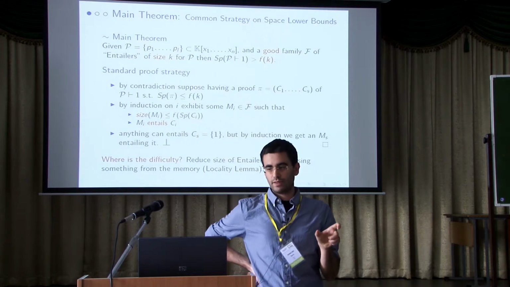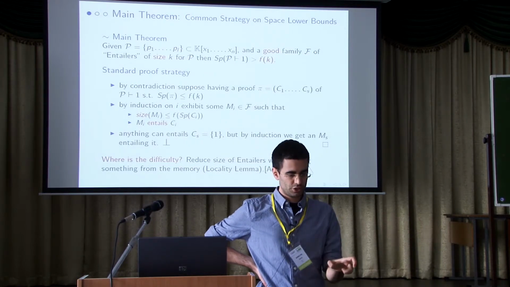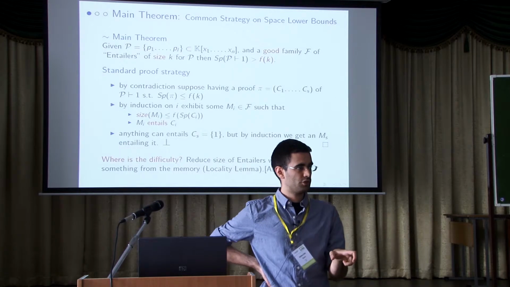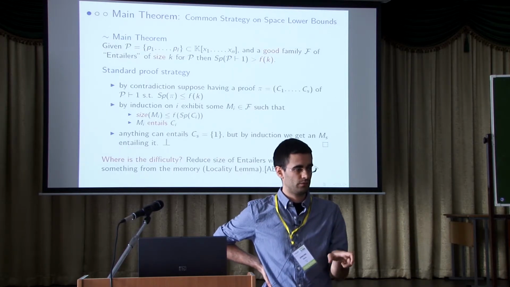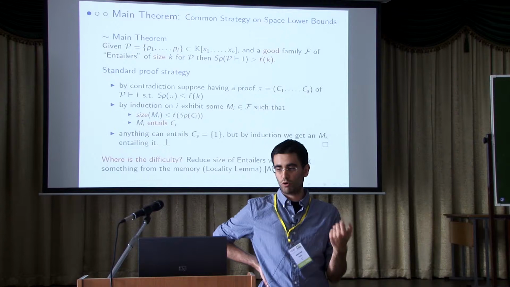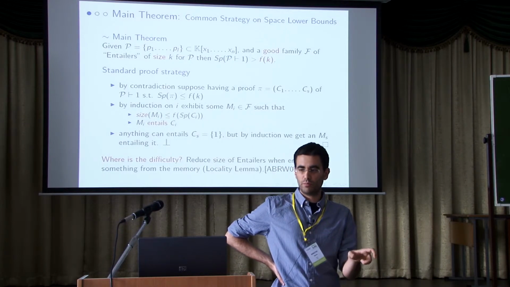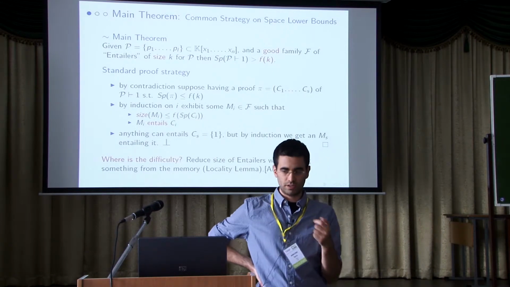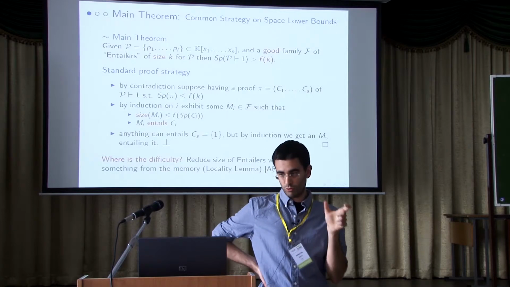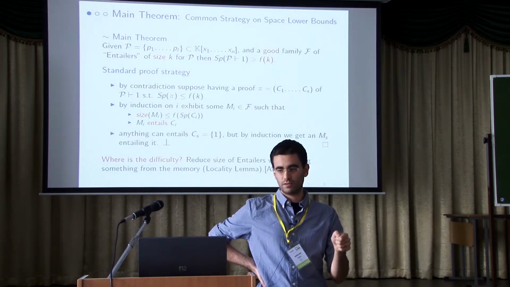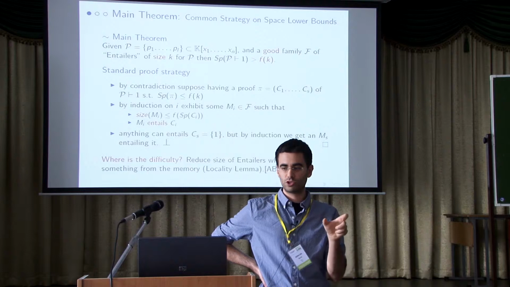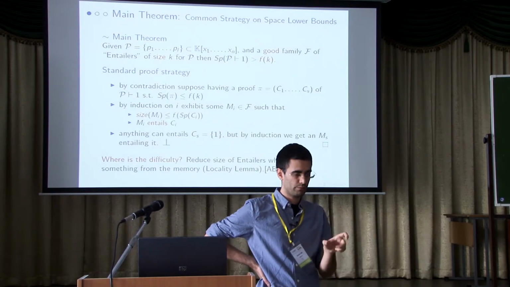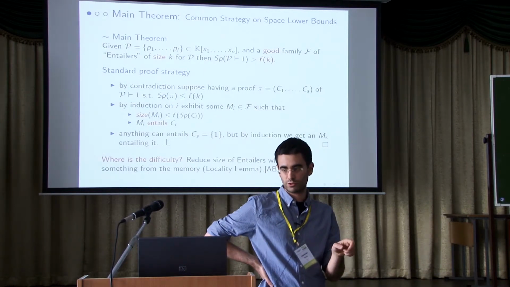So one object that entails the memory configuration, that means it satisfies the memory configuration, it's a set of zeros of that set of polynomials, or maybe maps that set of polynomials into some proper ideal, or something like this. Moreover, we have a notion of size that is bounded from above by some function of the actual number of monomials in that memory configuration.